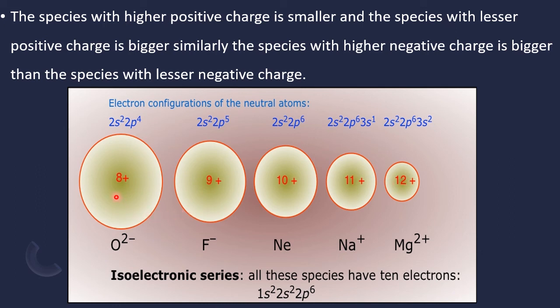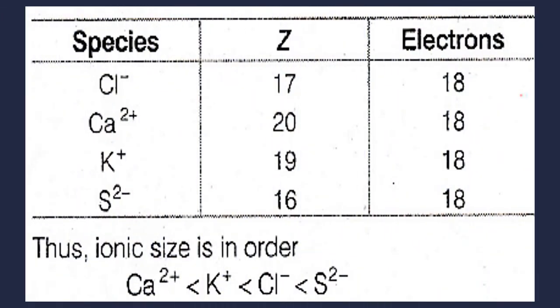This is O2 minus actually. It has taken more electrons, but atomic number is the same. So greater the positive charge, lesser is the size. Greater the negative charge, greater is the size. Here also we can compare.